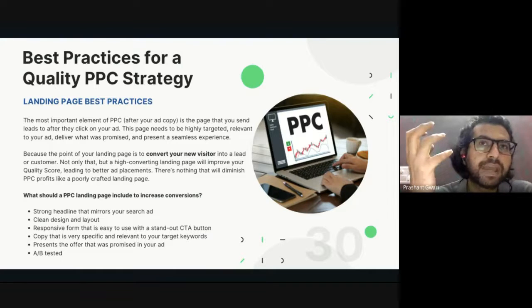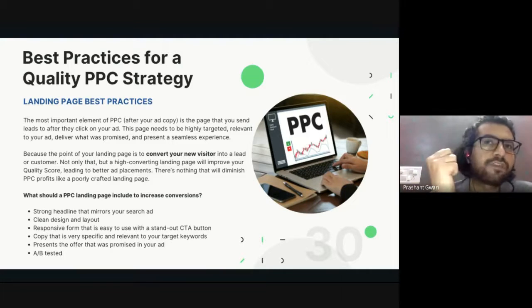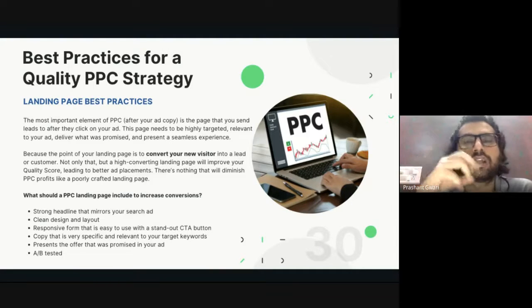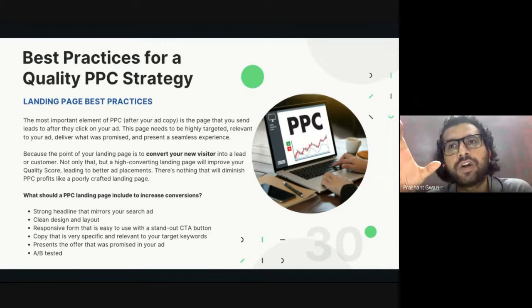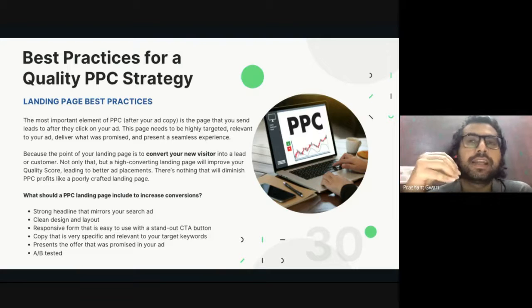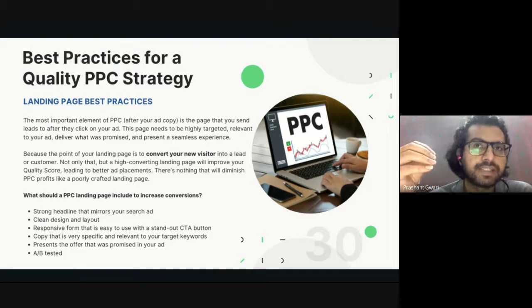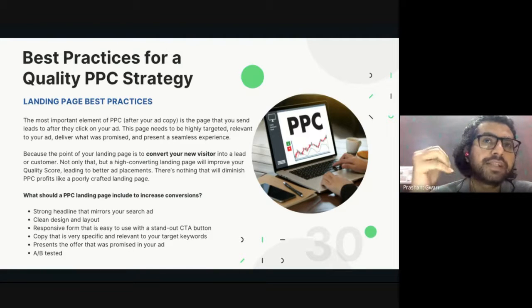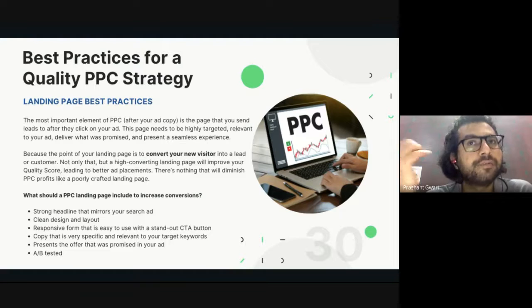On one page, you will create one kind of content with some visual experience. On a second page, you will create different content with a different call to action button and different visual experiences. And then you run advertisements on both landing pages and do A/B testing. That will tell you which landing page can generate more conversions for you.